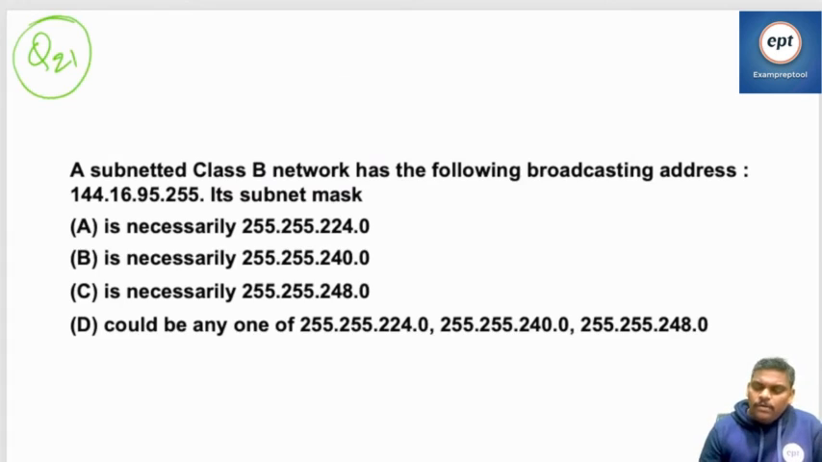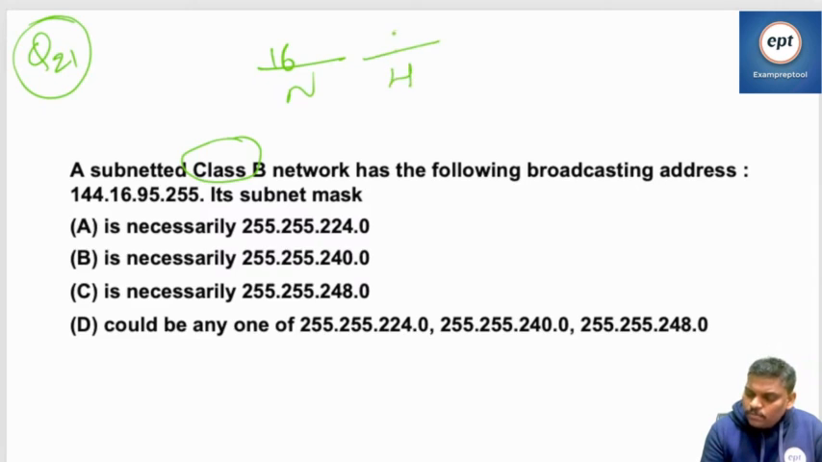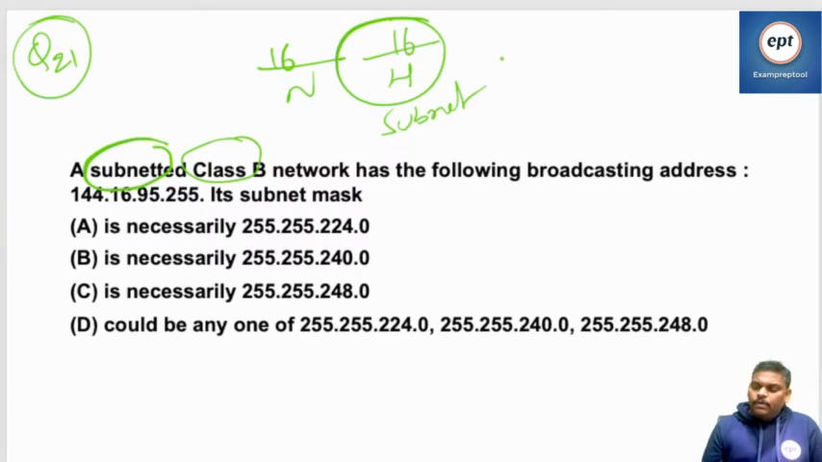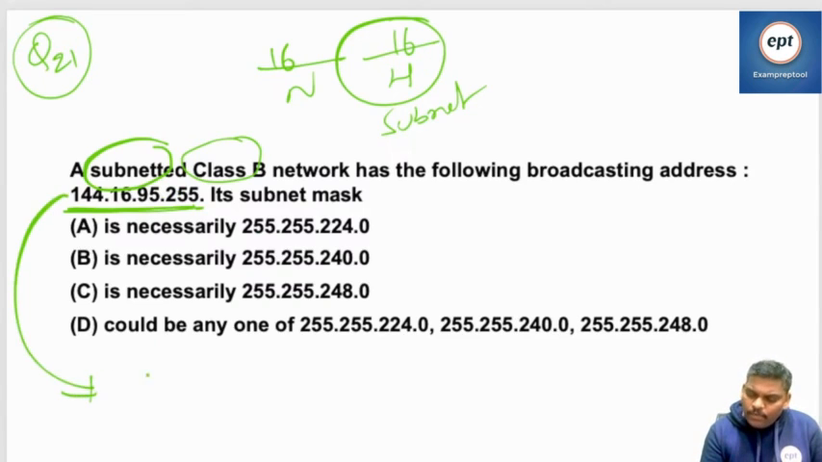Question number 21. Class B network. So 16 network, 16 host. Subnetting also done on this. Okay, fine. And a broadcasting address is this. Remember, it is a broadcasting address. Then he is asking what is the subnet mask. So what I will do is, first of all, to this one, let me convert into binary format. 144.16.95 is 010 5 ones followed by all ones.